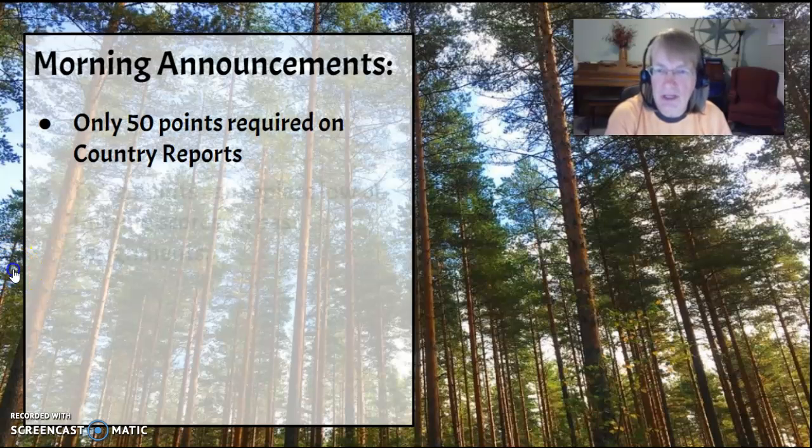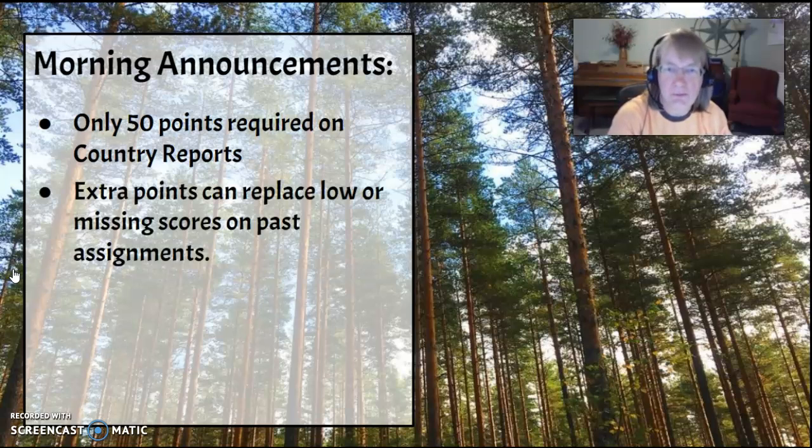If you do extra, I've decided I will let those extra points count to replace low or missing scores on past assignments. So if you didn't get a great score on your island map and didn't follow through on the comments to improve it, or if you haven't finished your island map and feel overwhelmed by that, do extra on the country reports and you can use that to replace those points.